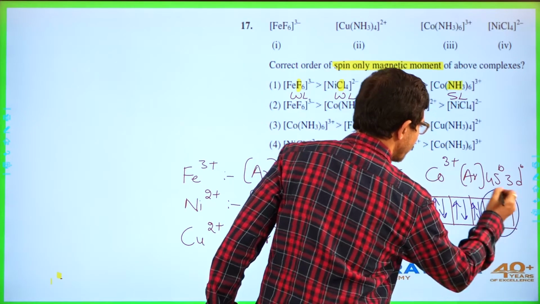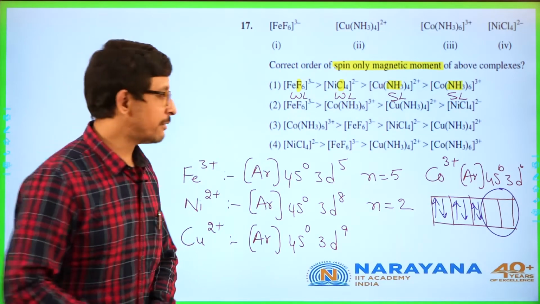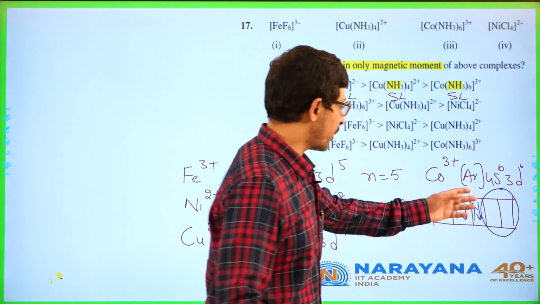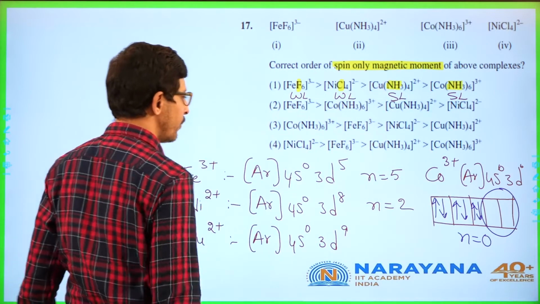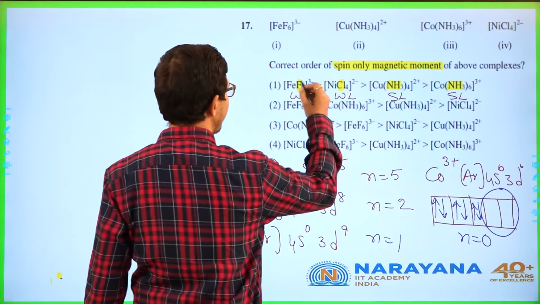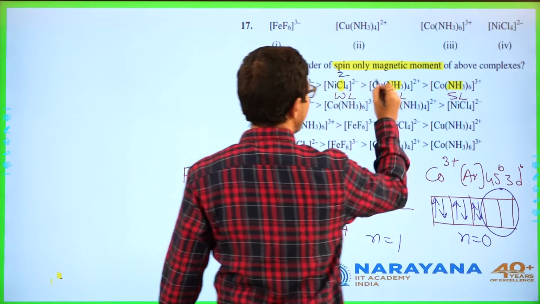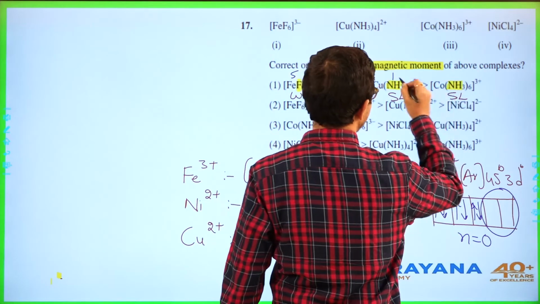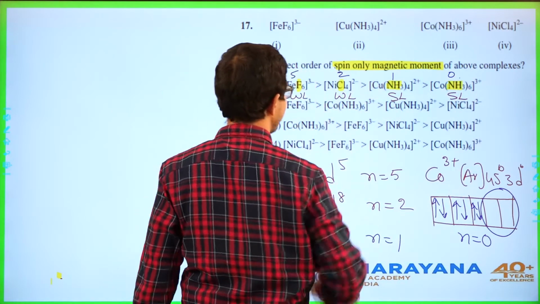So here you have 2 inner d orbitals available for bonding. So it will be d2sp3. So number of unpaired electrons will be 0. So now if we go into the concept, automatically here you have 5, here you have 2, here you have 1, and here you are having 0. So the answer is